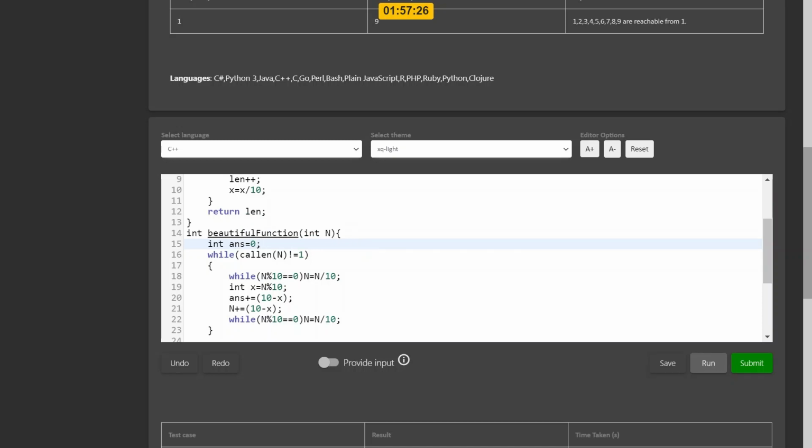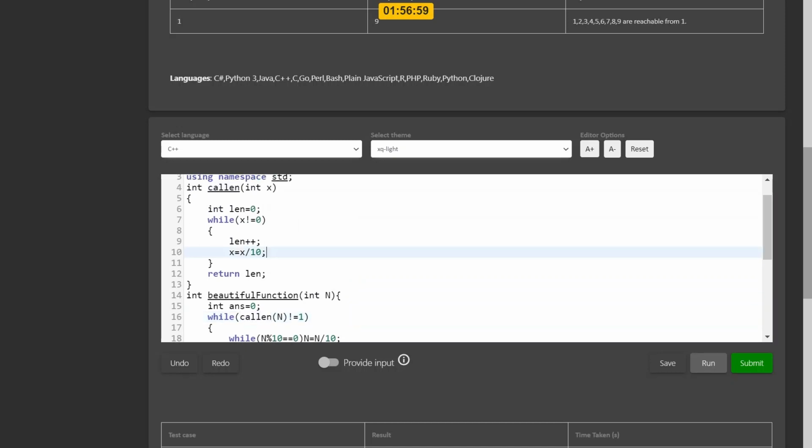So we are maintaining a while loop when the length of n is not equal to 1. What I told you before: if the length of the number is 1, then we will add 9 and return the answer. Here we call the len function, which returns the length of the number.